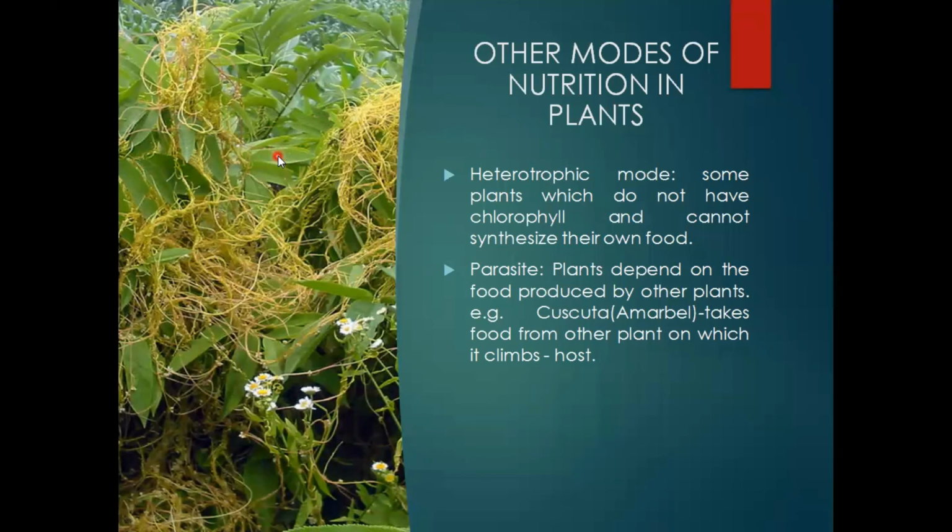The plant on which the parasite grows, from which it derives nutrition and shelter, is called the host plant. And Amarbel, because it derives nutrition and shelter from it, is a parasite. So boys and girls, I am sure you are through with this. I am sure you understand what parasitic plants are, how they obtain nutrition from the autotrophic plants, and why this is known as the heterotrophic mode of nutrition. Another important heterotrophic mode of nutrition we are going to talk about in the next slide.